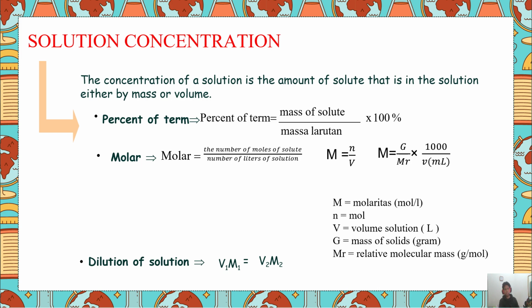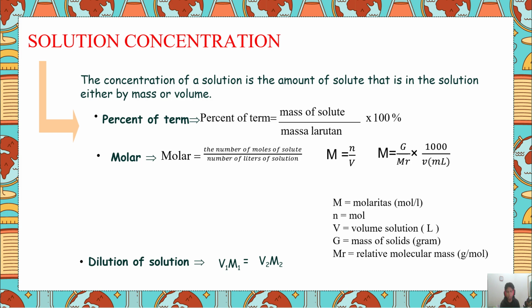Solution concentration. The concentration of solution is the amount of solute that is in the solution either by mass or volume. Percent of term. Percent of term equals mass of solute per mass of liquid times 100%. The second is molar. Molar equals the number of moles of solute per number of liters of solution.